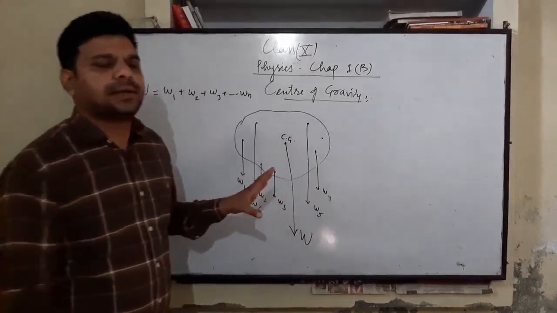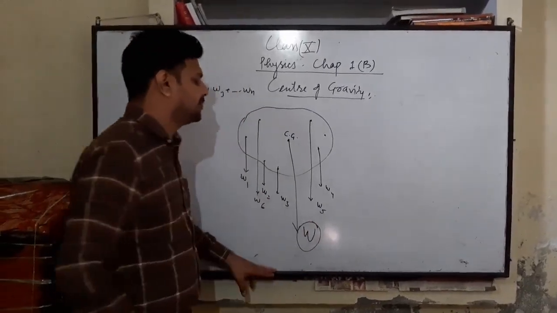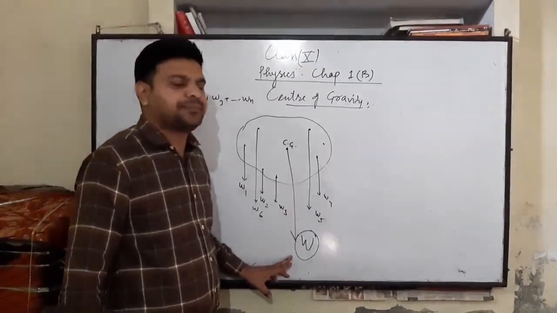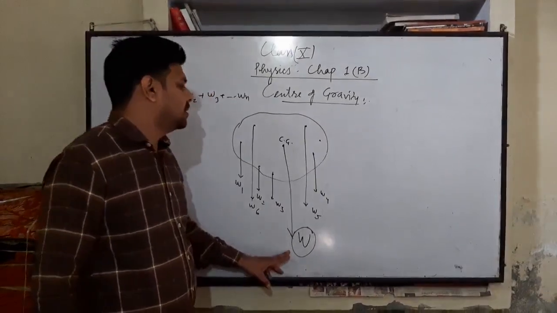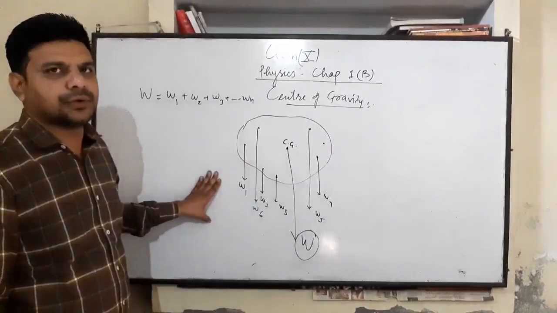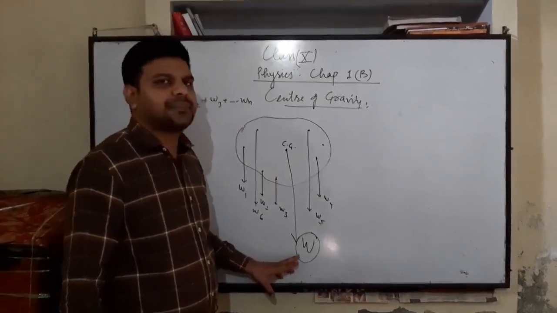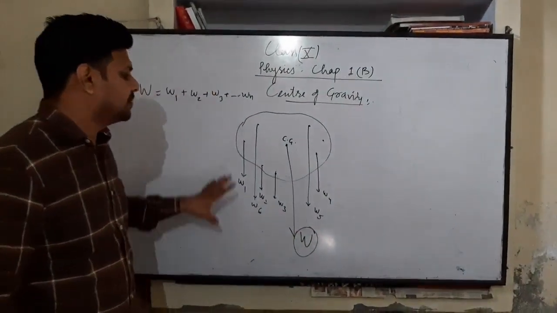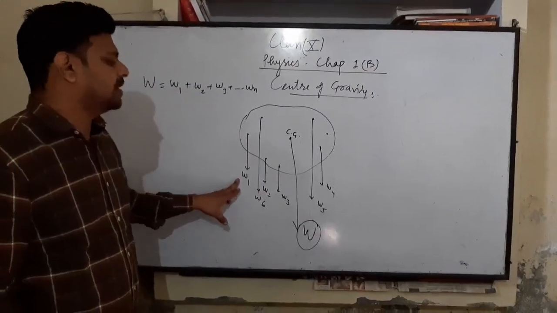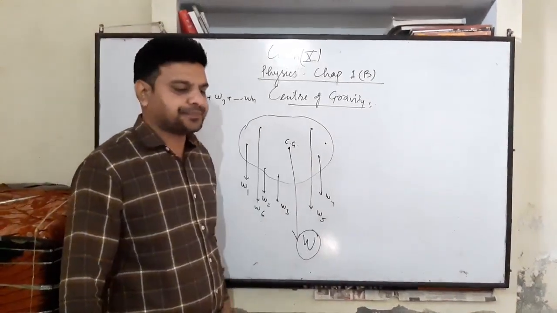The center of gravity of an object is a point at which the whole weight of the body acts. Or we can say the center of gravity is a point about which the moment of weight of all particles is 0. The center of gravity is a point about which the algebraic sum of the total moment of weight of all particles is 0.